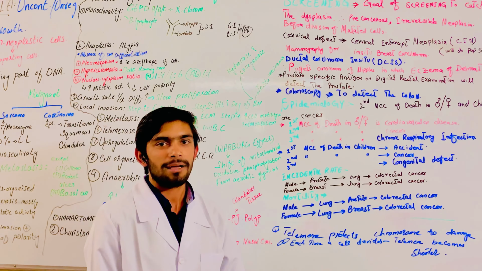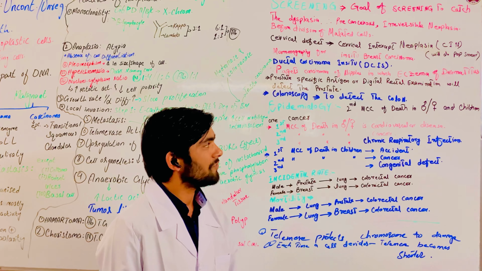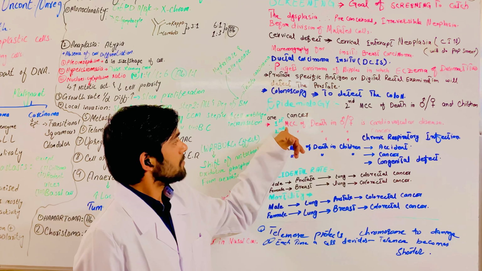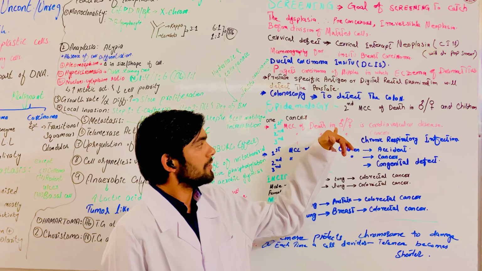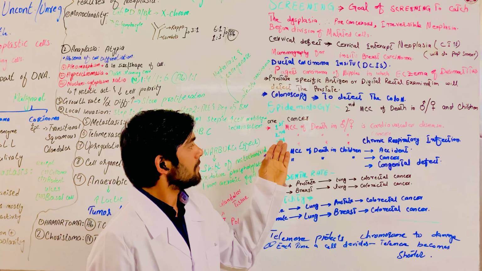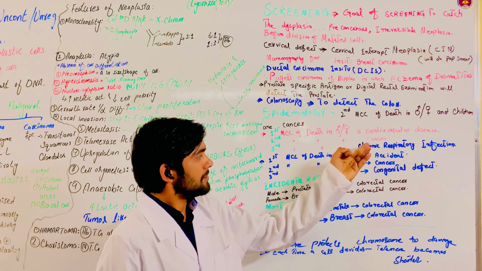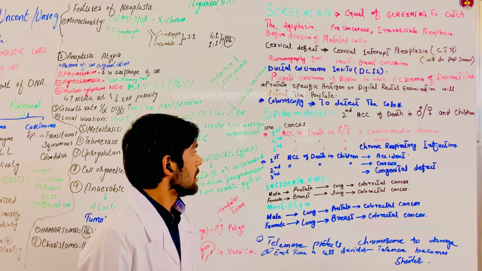Epidemiology. Cancer is the second most common cause of death in males, females and children. The first most common cause of death in females and males is cardiovascular disease, the second is cancer, and the third is chronic respiratory infection.